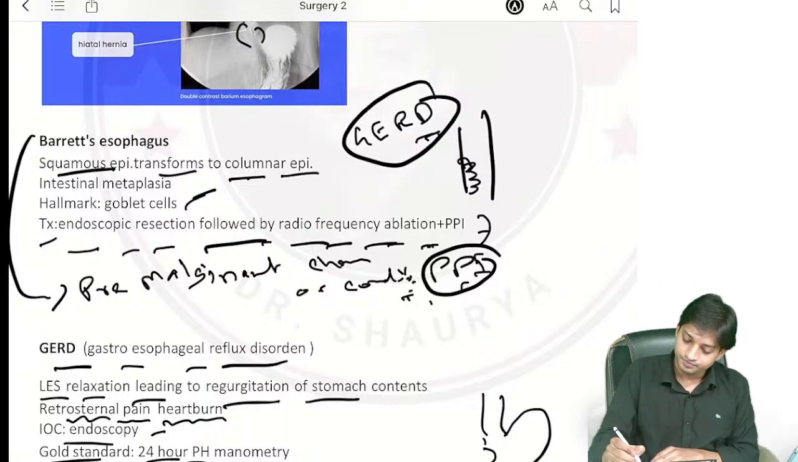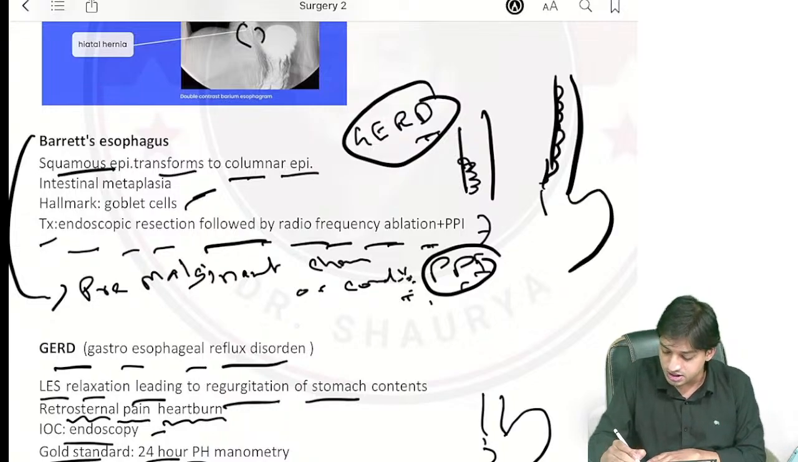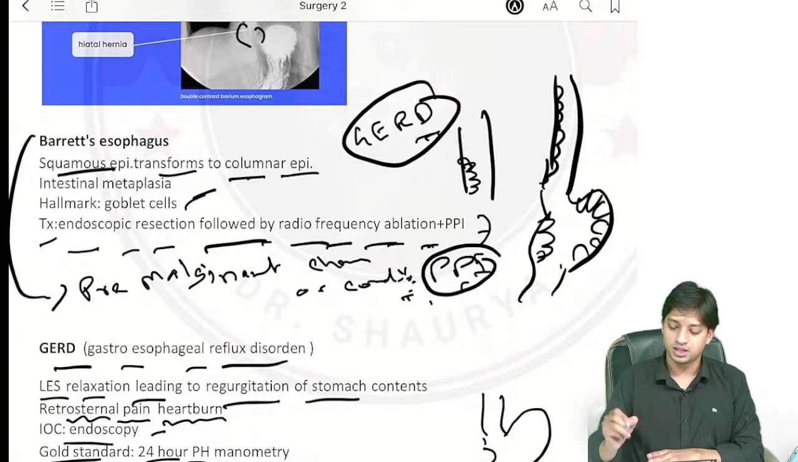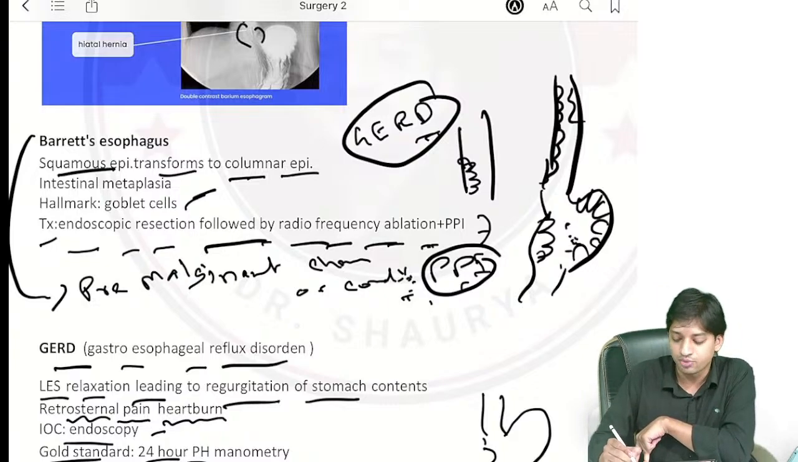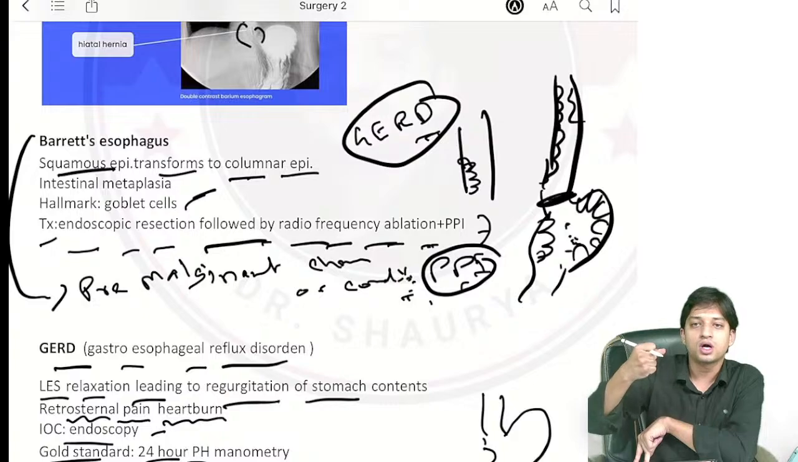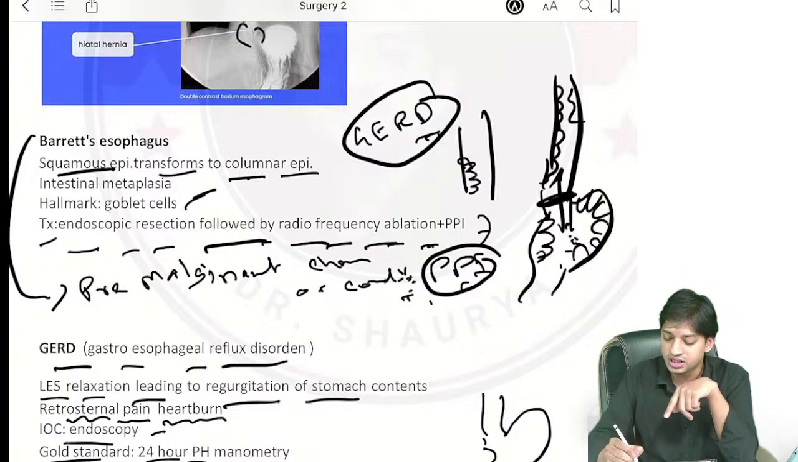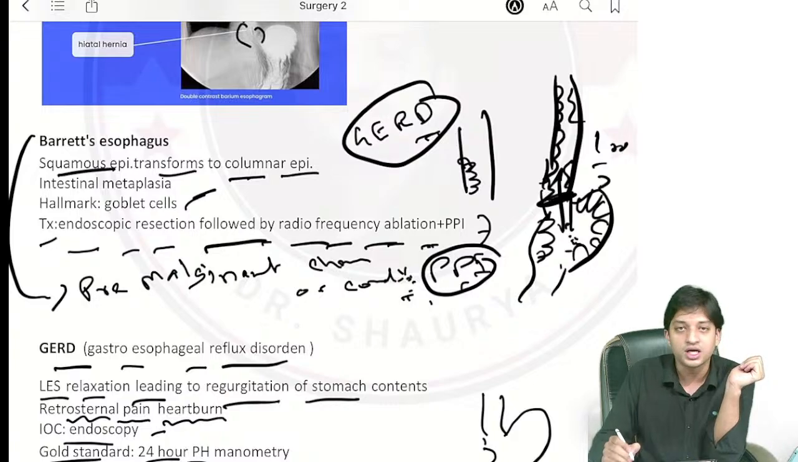What will happen? We know in the esophagus, the lining is non-keratinized stratified squamous epithelium, right? In the stomach or the intestinal part, you have the columnar epithelium, glandular epithelial lining, right? Now, what is going to happen? Suppose acid production is there and the lower esophageal sphincter does not close properly, there will be acid reflux. If acid reflux is there, it will continuously keep on damaging the epithelium of the lower 1/3 of the esophagus, right?